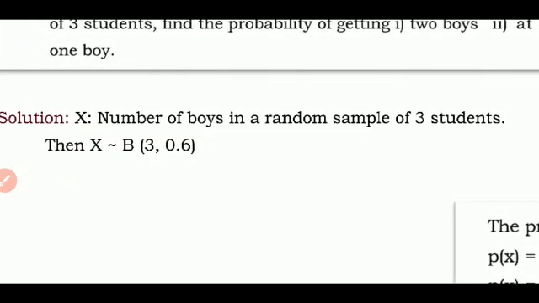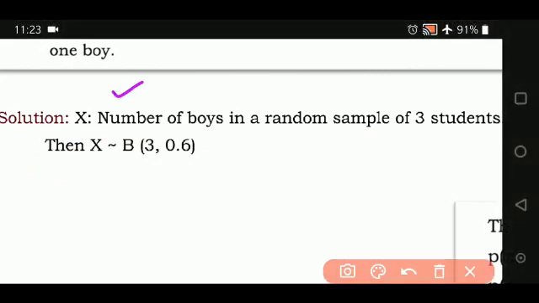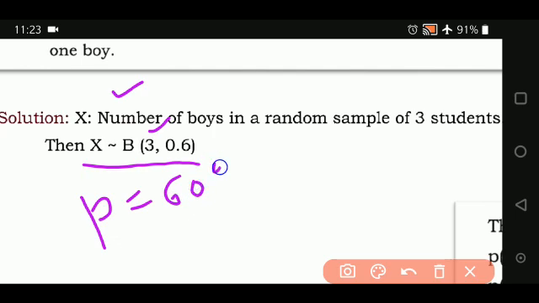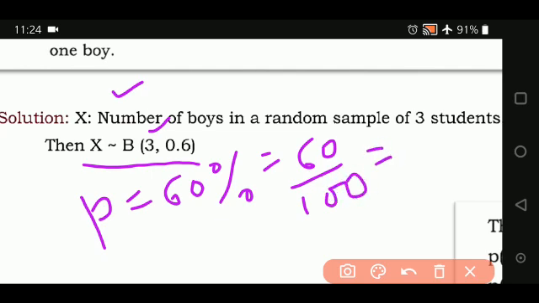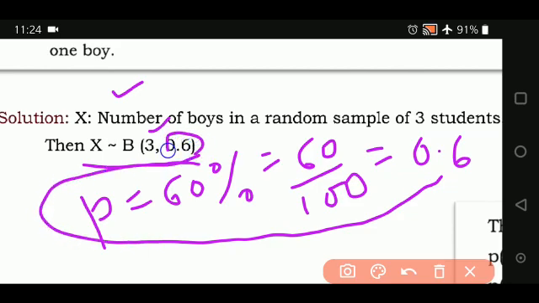Now let us see. The first step is to write everything systematically. Here we are going to find the probability of 2 boys. In a college, boys and girls will also be there, but right now in this particular example, we are giving preference to boys. So the value of P is boy. Here X is the number of boys in a random sample of 3 students. Then X follows a binomial distribution with parameters n is 3 and p is 0.6. P is equal to 60%, which means 60 divided by 100, and this is nothing but 0.6.